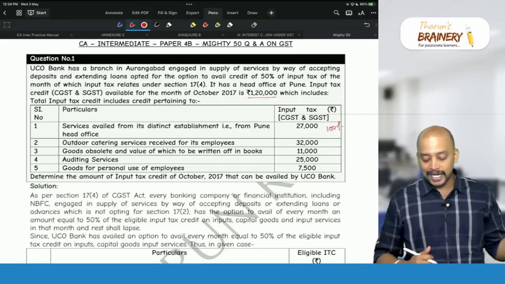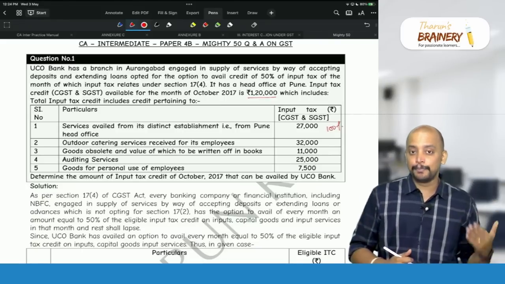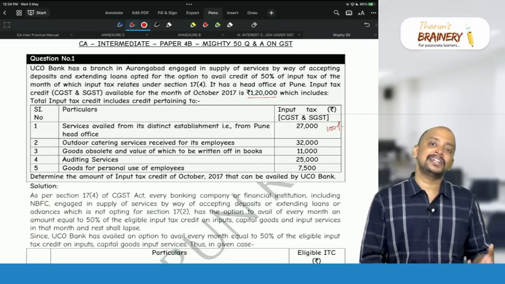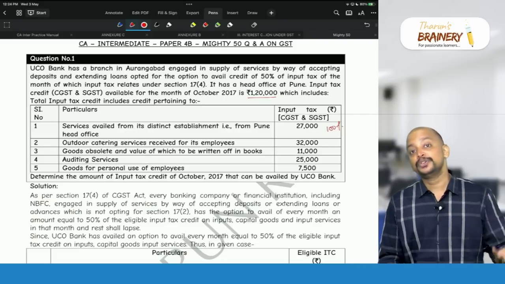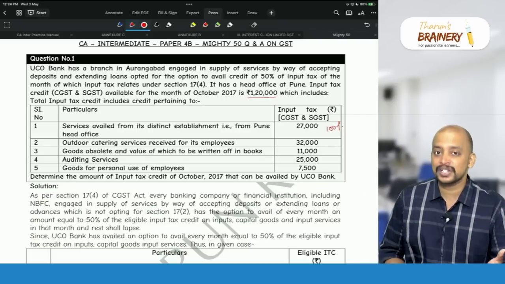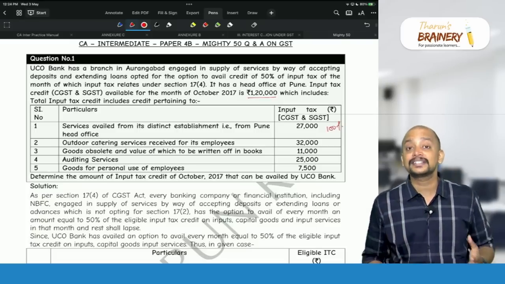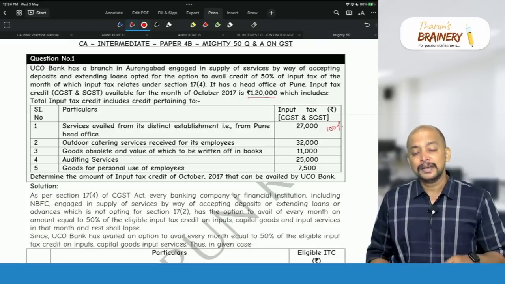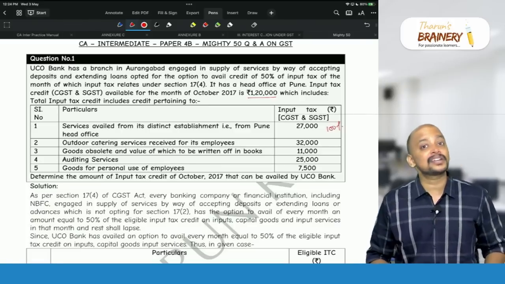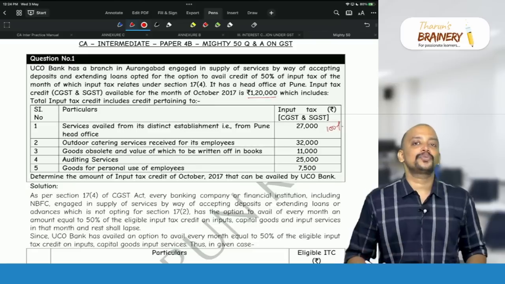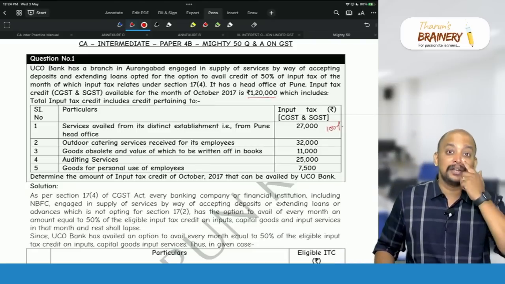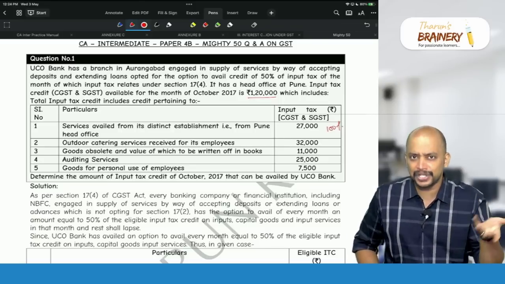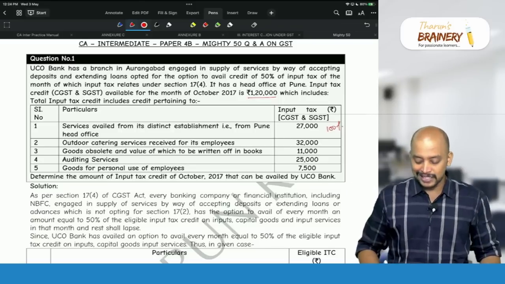Whereas outdoor catering service received for its employees is usually a blocked credit. Food and beverages, outdoor catering, beauty treatment, health insurance, life insurance, hiring, leasing and renting of motor vehicles are blocked credits. In case of outdoor catering we have exceptions, but that exception is not applicable in this case. What is that exception? Inward supply and outward supply in the same category, not applicable. Inward supply part of the outward supply, not applicable. Statutory obligation, not applicable here. So due to that reason, it's a blocked credit.